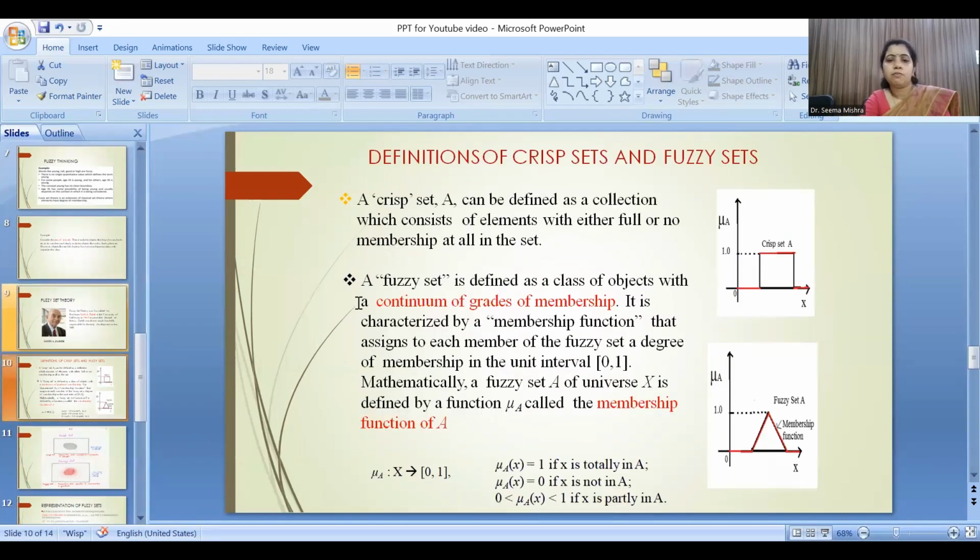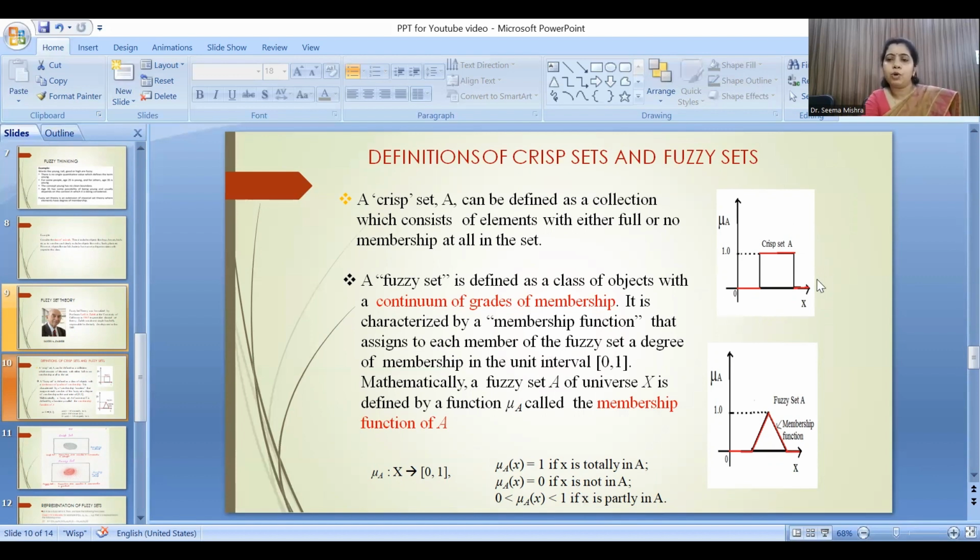So what is a fuzzy set? A fuzzy set is a collection of objects, or you can say a class of objects, with a continuum of grades of membership, and it is characterized by a membership function that assigns each member of the universal set to a point between 0 and 1. So mathematically, a fuzzy set is a map from the universal set to the unit interval [0,1], where mu_A(x) is equal to 1 if x is totally in A, it is equal to 0 if x is not in A, and it lies between 0 and 1 if x is partly in A.